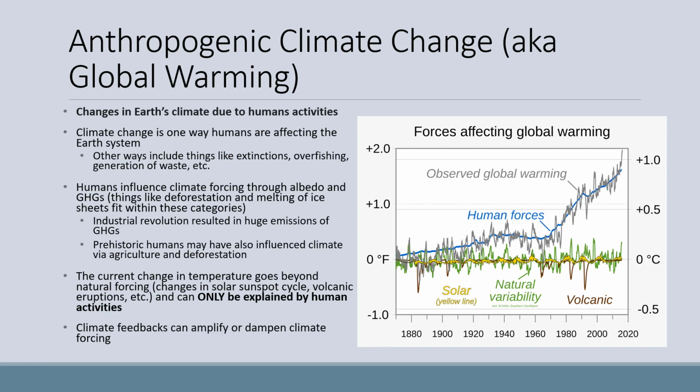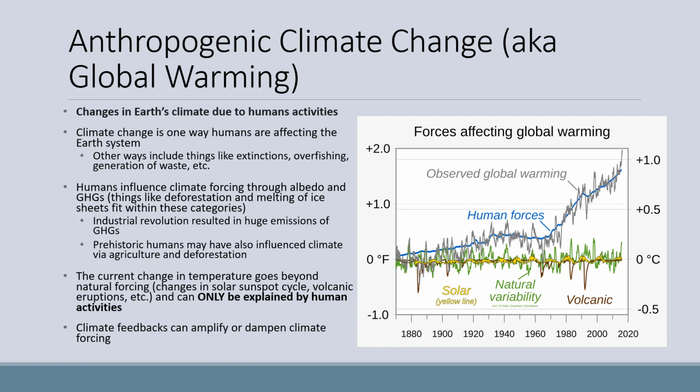Anthropogenic climate change, also known as global warming, has to do with the changes in Earth's climate due to human activities. Human change is one way humans are affecting the Earth system. Other ways include things like extinctions, overfishing, generation of waste, and so on, but we're really going to focus on anthropogenic climate change. Humans influence climate forcing through changes in albedo and production of greenhouse gases. Things like deforestation and the melting of ice sheets fit within these two broad categories.